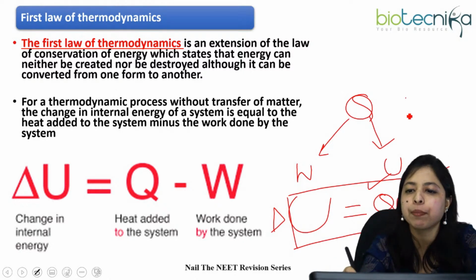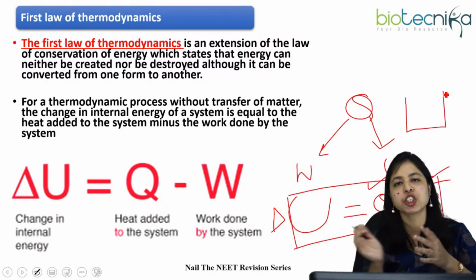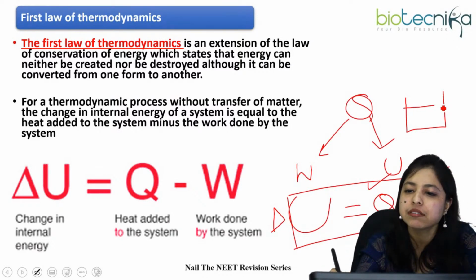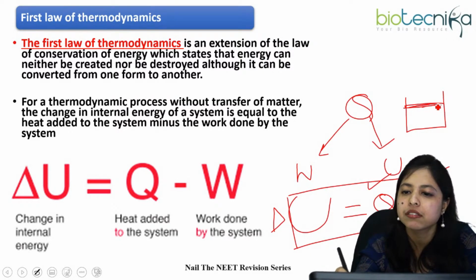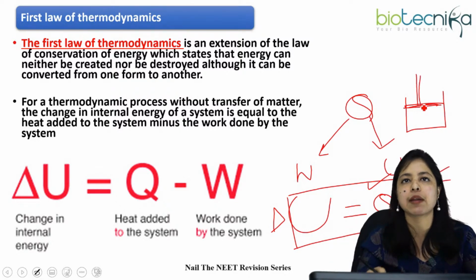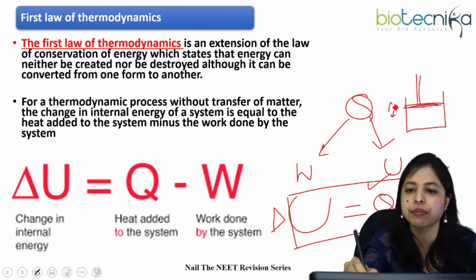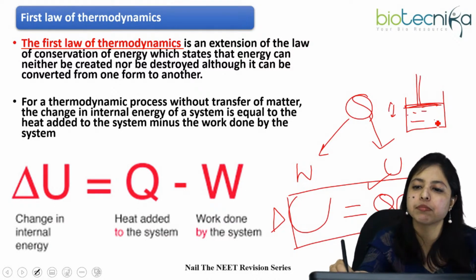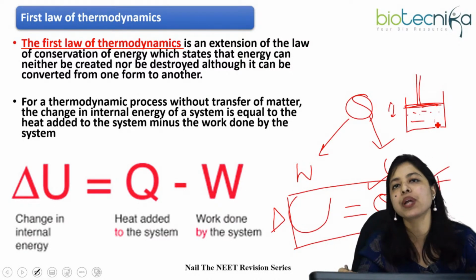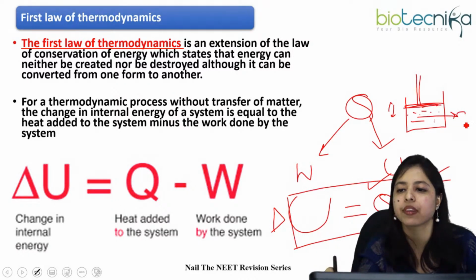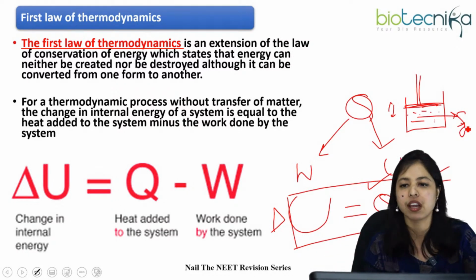Suppose you have a particular mixture of gas in a particular pot, and there is a piston over it. The piston can be moved down and up, so it can move easily. So there is a gas mixture you have. Now, this is our system.